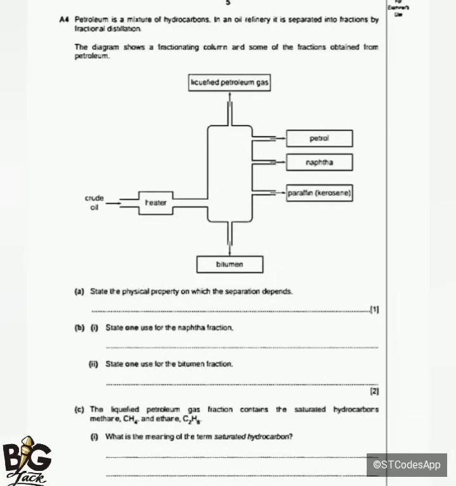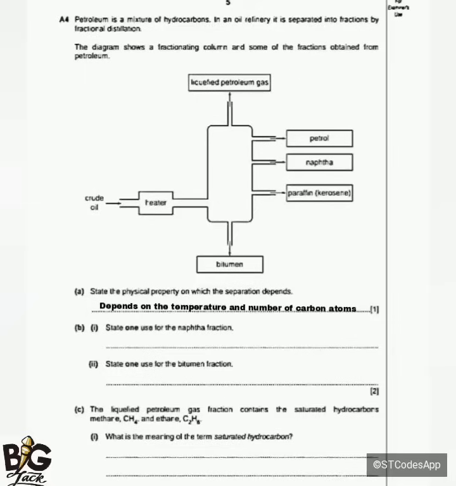So the first question, which is question A, is saying, state the physical property on which the separation depends. So it depends on the temperature, and the number of carbon atoms. The compound which contains more carbon atoms is going to be separated at the end. What I mean here is like this. If a compound contains many carbon atoms, which means that one is going to have a high melting point and boiling point.